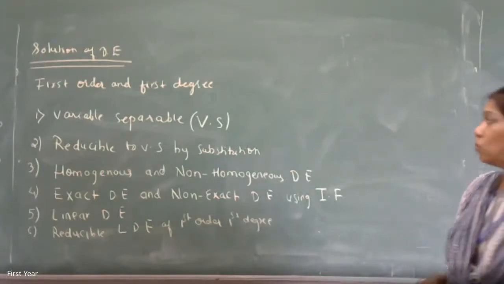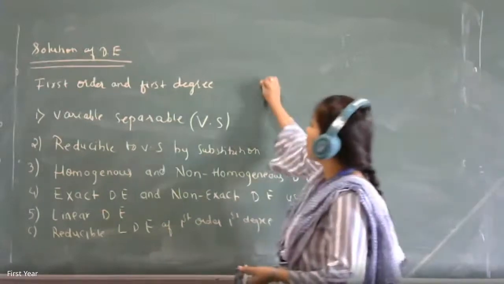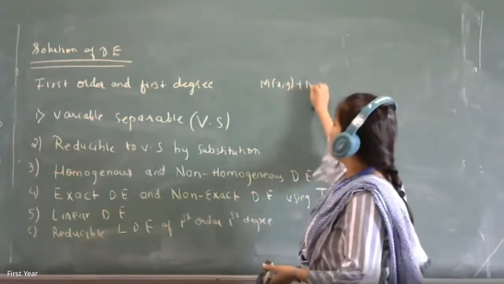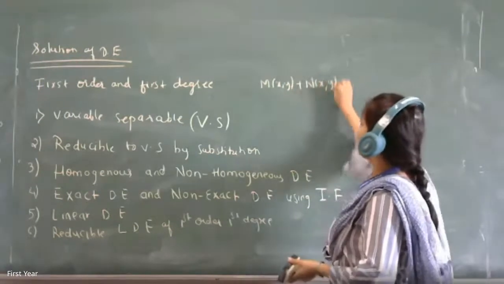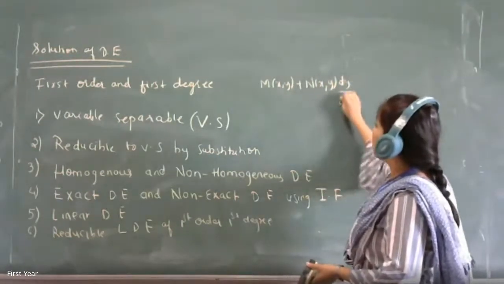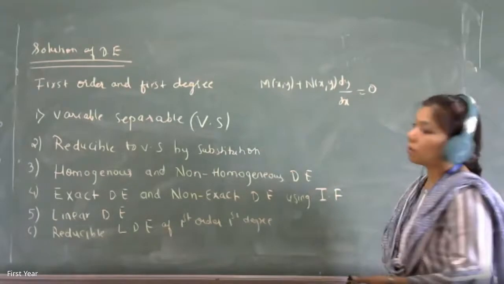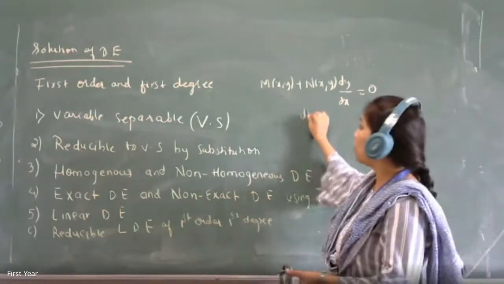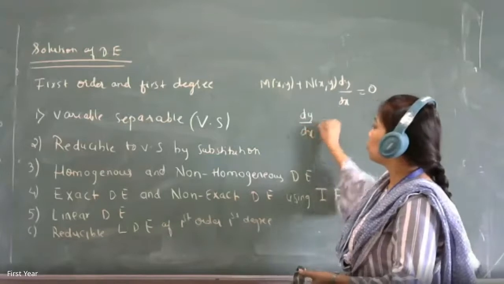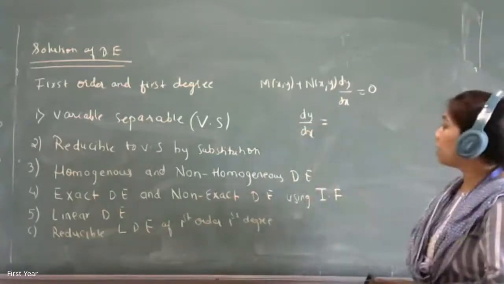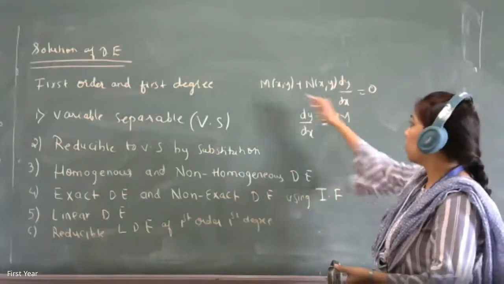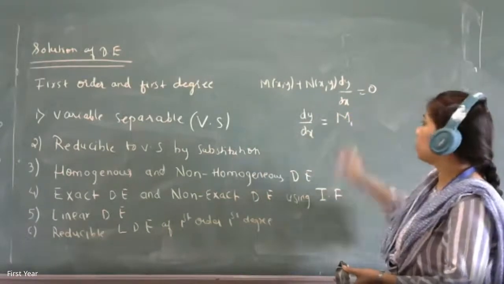Differential equation. So what we had written: M(x,y) plus N(x,y) dy by dx was equal to 0. This was your first order first degree differential equation. Now I want to make it variable separable. So dy by dx should become of the type of some function, don't get confused whether that and this are the same, and write it as m1.